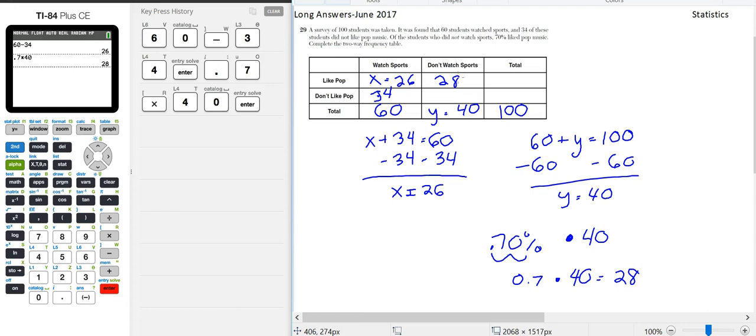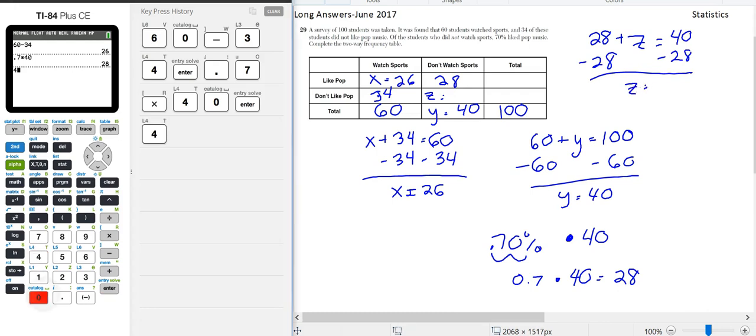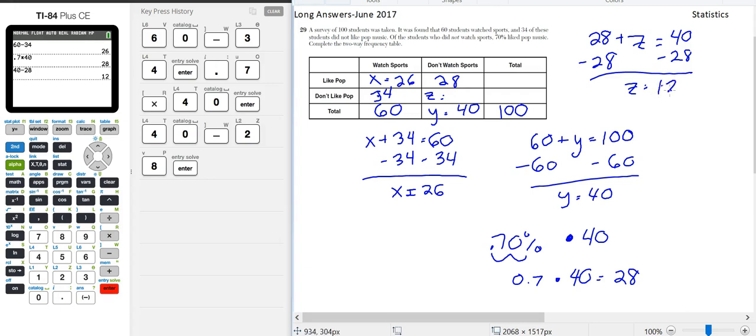Now we could use what we know to solve for the number of students that do not like pop but that don't watch sports. So let's use z. z is going to be this variable. 28 students who don't watch sports and do like pop, plus the students who don't watch sports and don't like pop, which is z, is equal to the total number of students who don't watch sports, which is 40. Minus 28 and minus 28, z is equal to 40 minus 28, which is 12. So 12 students don't watch sports and don't like pop.